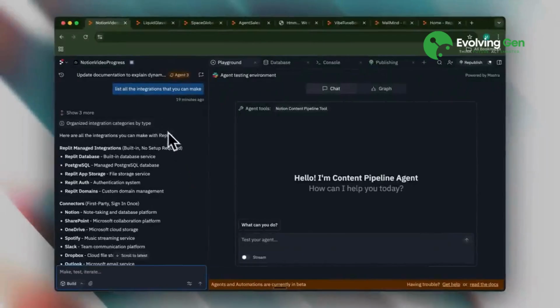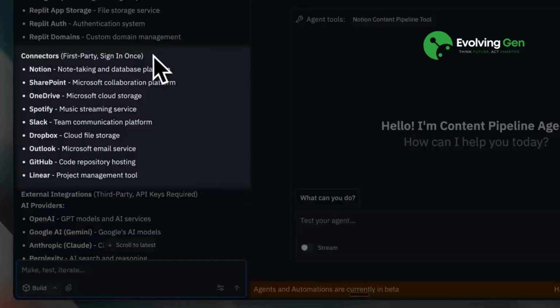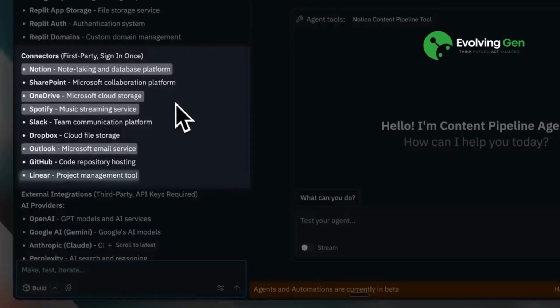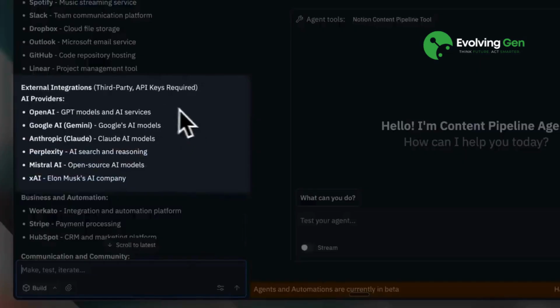Looking at the available integrations, the main thing here is the connectors. This means that to connect them, I just need to log in. There is no other manual work. Currently, there are only Notion, OneDrive, Spotify, Outlook, Linear, and Slack. A notable limitation is the absence of Google integrations, which is a huge bummer, but hopefully they'll add support soon. The documentation also lists additional external integrations, though these require manual API key configuration like OpenAI.